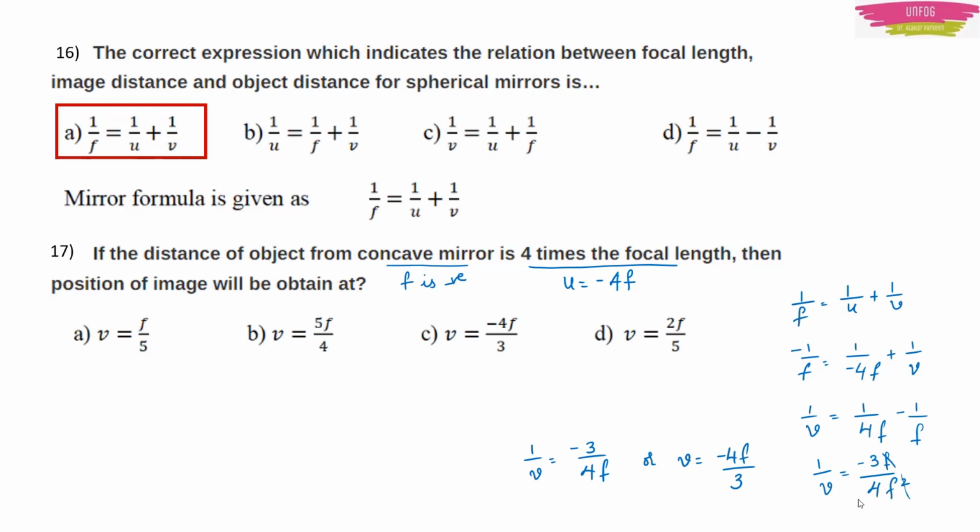If you take the LCM of 4f and f, you get 3f in the numerator. The LCM of 4f and f is 4f square. So ultimately you will cancel 1f from numerator and 1f from denominator, and you will get 1 by v is equal to minus 3 by 4f, or ultimately v will be equal to minus 4f by 3. You just have to substitute the values here. Here option C will be the right answer.